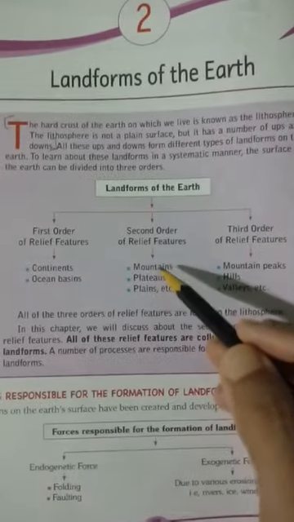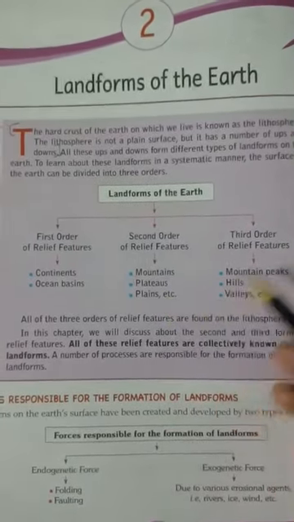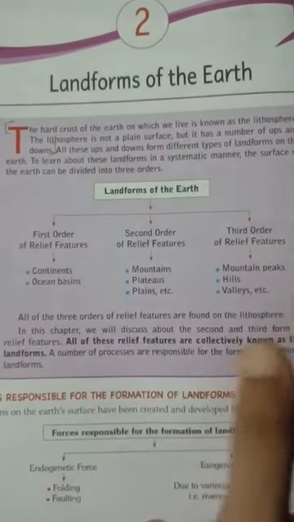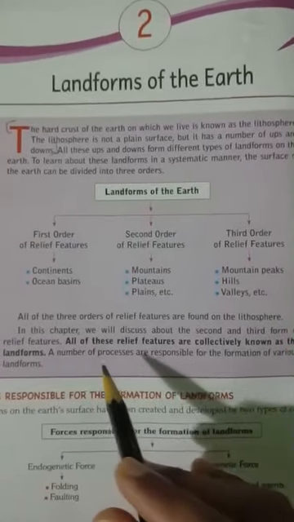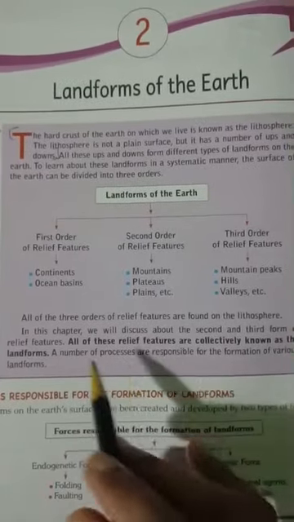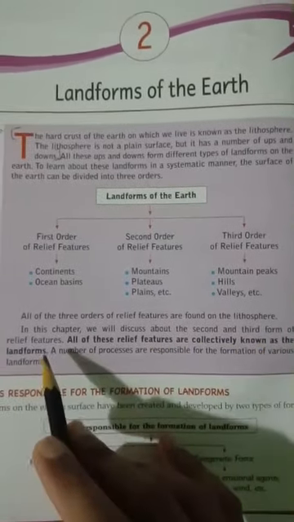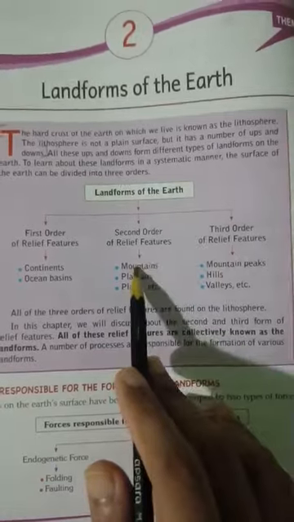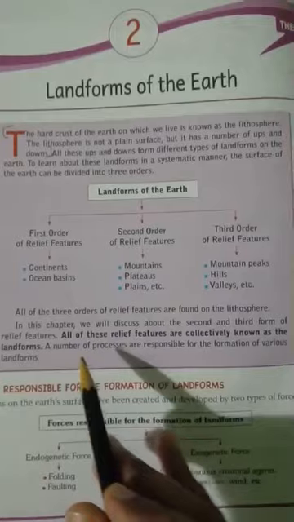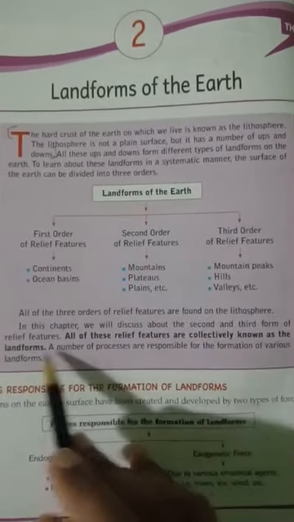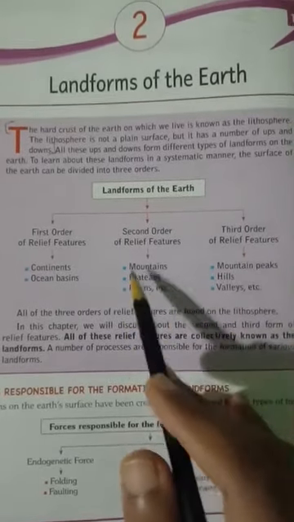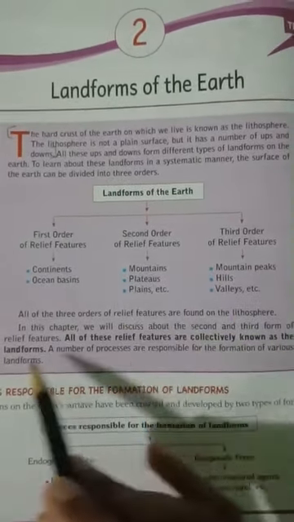Under second order go mountains, plateaus, plains, etc. And under third order go mountain peaks, hills, valleys. So these are the three categories of landforms of the earth. In this chapter we will discuss the second and third order relief features. All of these relief features are collectively known as landforms. When we talk about mountains, plateaus, plains, hills, valleys, all these together comprise landforms.